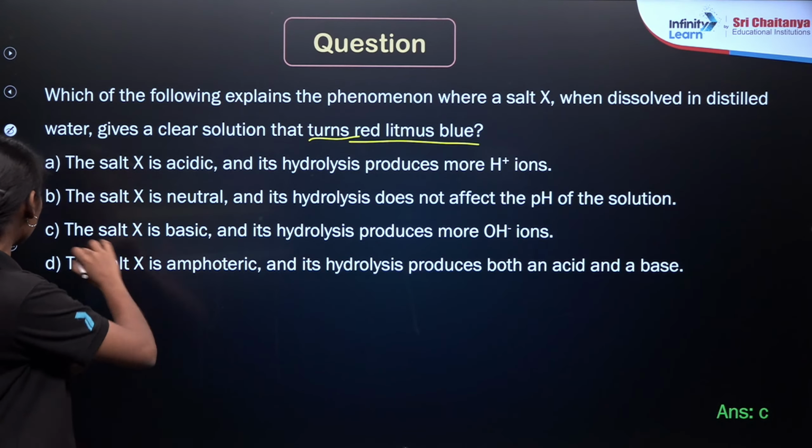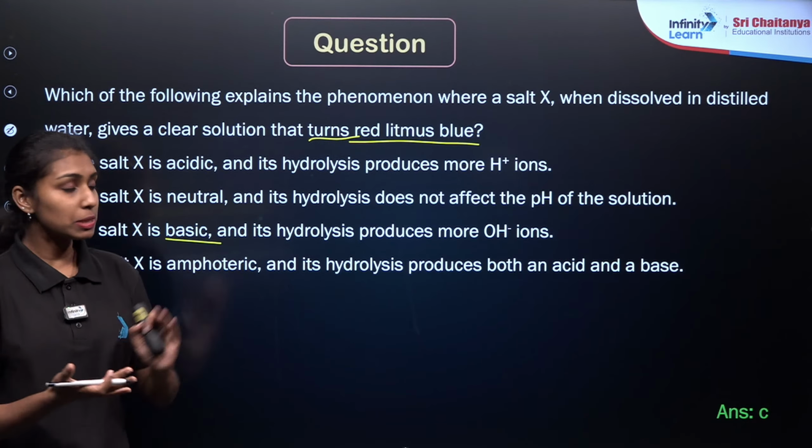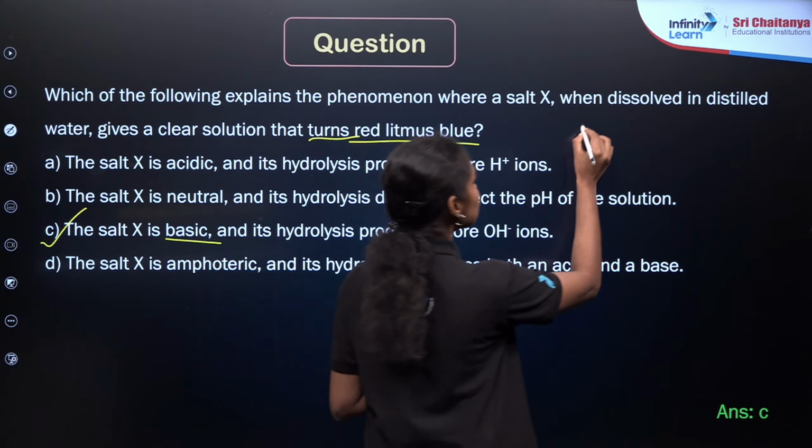So here answer C will be the correct answer. The salt X is basic, right? There will be two types of litmus paper present. One is red litmus and another one is blue litmus, right?